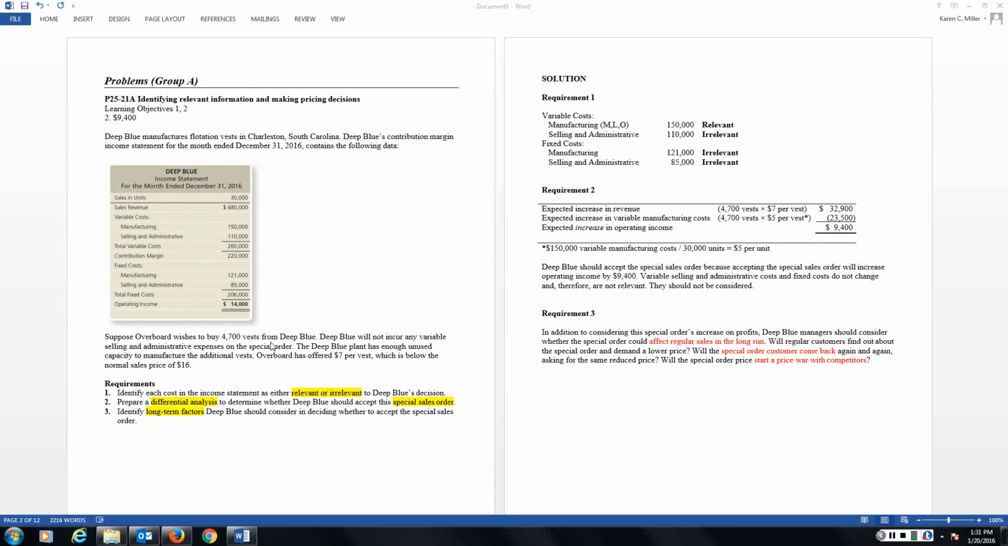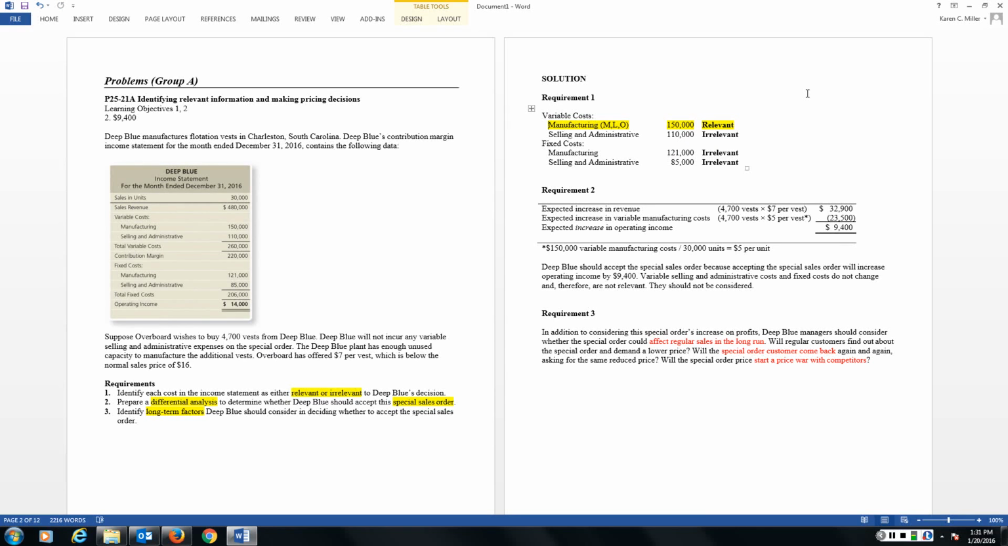We don't have any commissions to pay on this order. I don't have any additional processing fees that are going to have to take place. So basically, the only cost that is relevant to this particular decision is the variable manufacturing cost. And what are those? The material that we need for the life vest, the labor that we need to assemble those life vests, and any variable overhead cost.